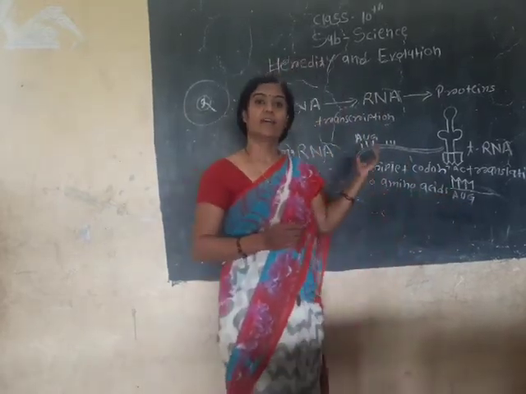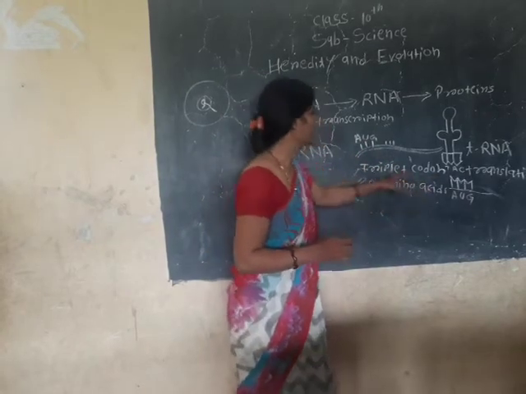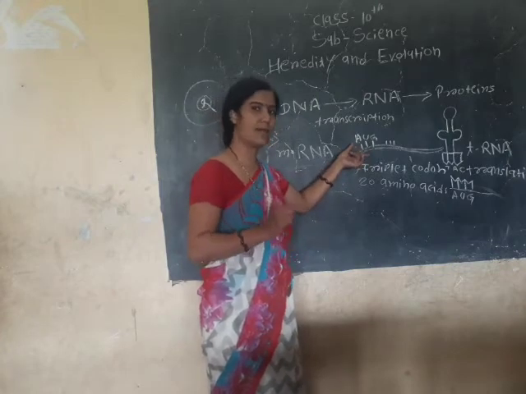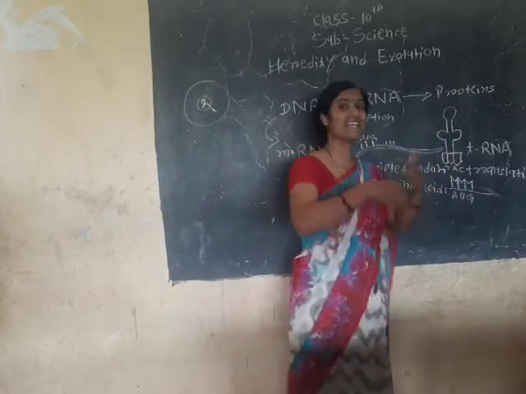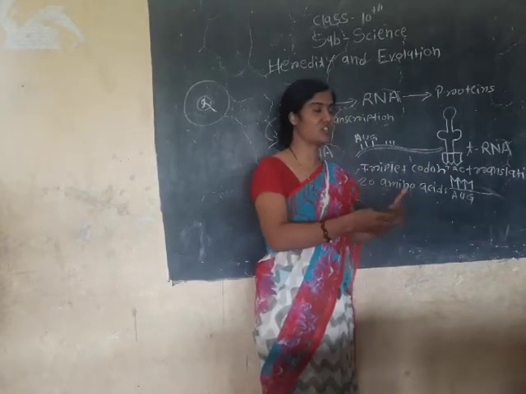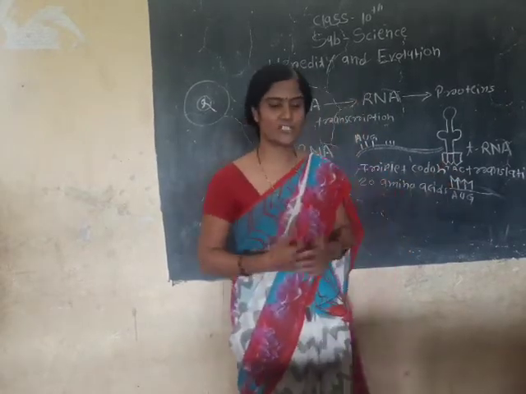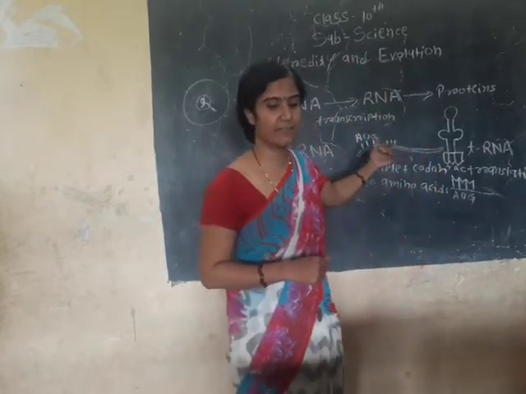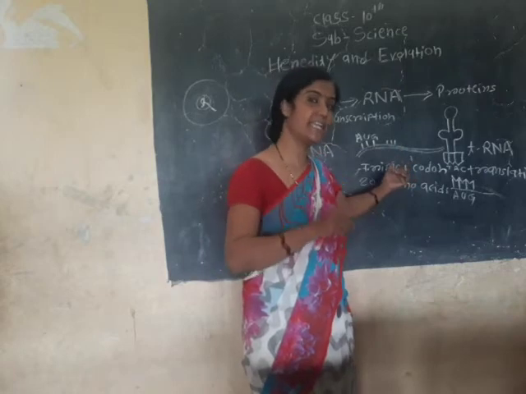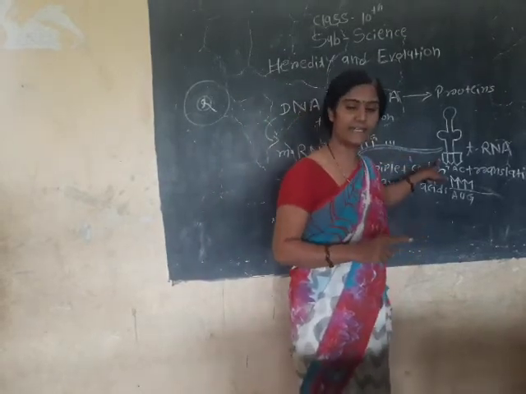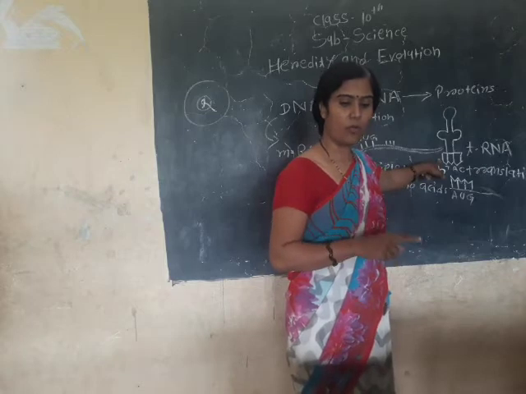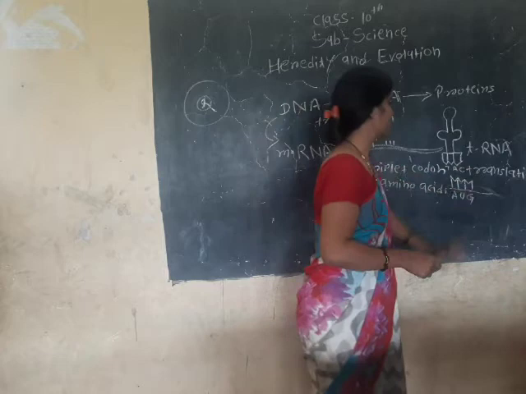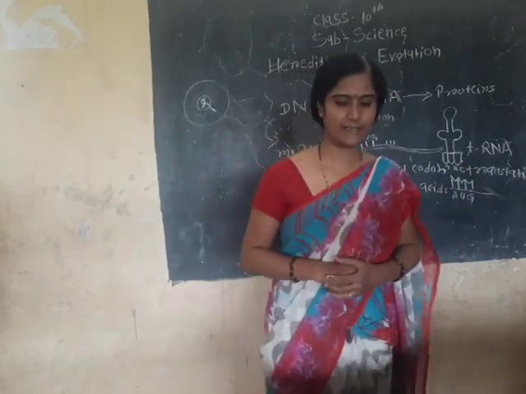That means only the information contained by mRNA is identified with the help of tRNA. That's why the process is known as translation, and the definition is: as per the message of mRNA, amino acids are supplied by the tRNA. For this purpose, tRNA has anticodons with a complementary sequence to the codons of mRNA. That is called translation.